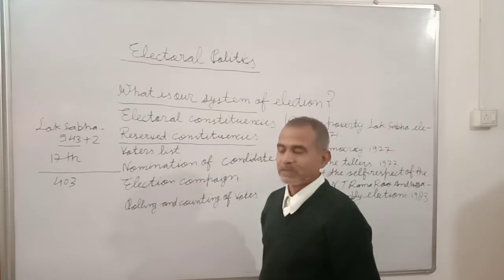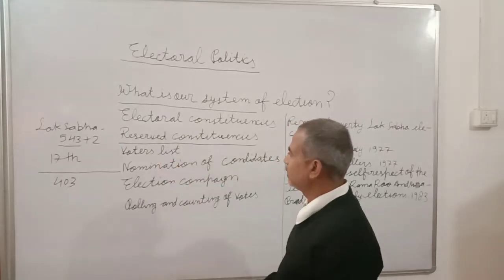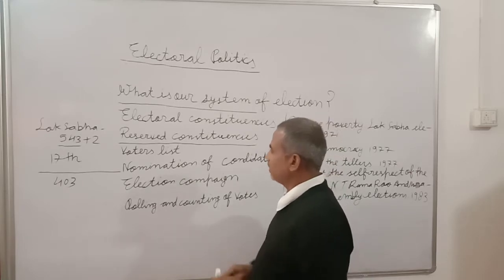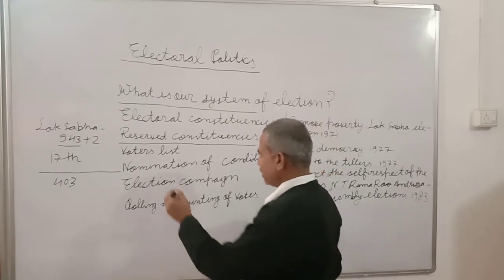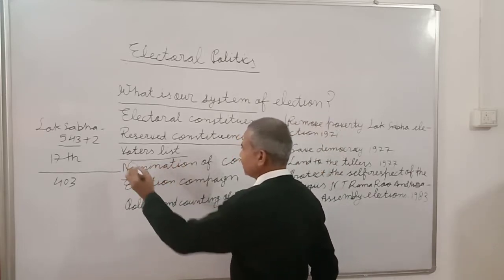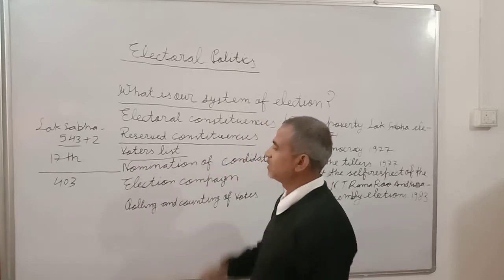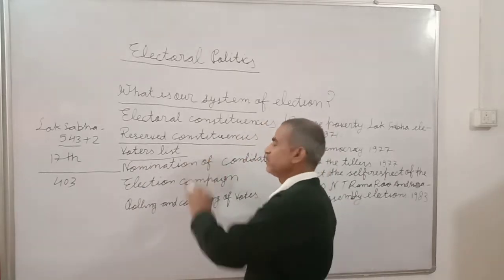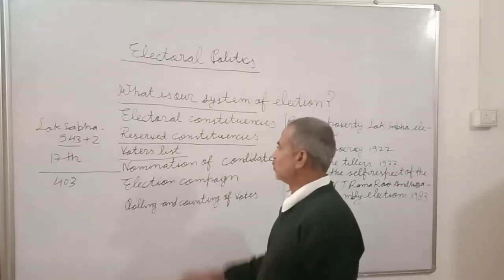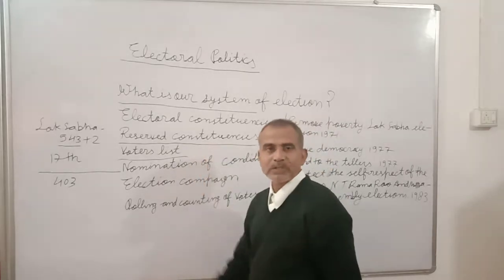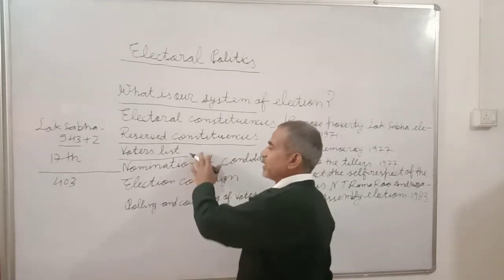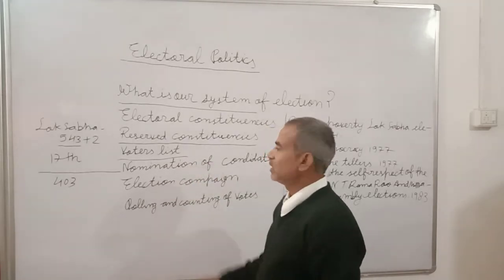Voter list. Now come to the next part. This is the voter list. The voter list is made before the election. Sometimes it is made just 1 year, 6 months before the election, and it is the duty of the state government to make a proper voter list before elections are held.